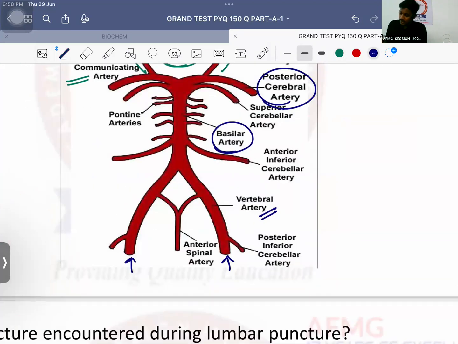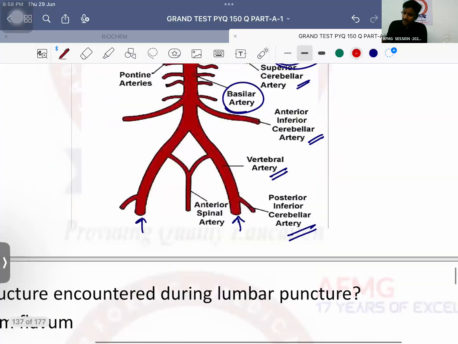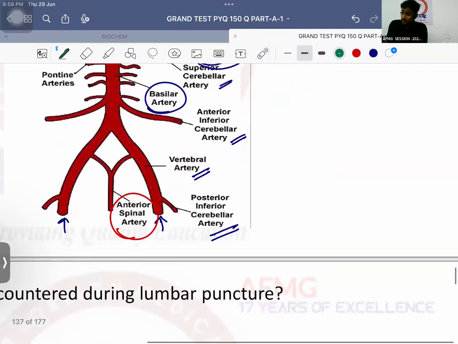जल्दी से ये बता दो. This vertebral artery से जो arise हो रही है, this is the posterior inferior cerebellar artery known as PICA. This is the anterior inferior cerebellar artery known as AICA. This is the superior cerebellar artery. This is the central artery known as anterior spinal artery. जल्दी से, if vertebral artery followed by PICA, okay, most common cause is vertebral artery followed by PICA.